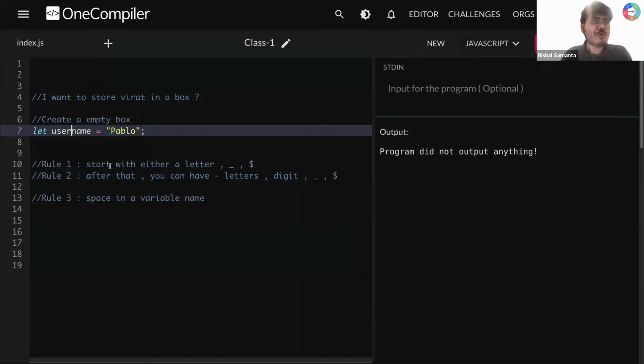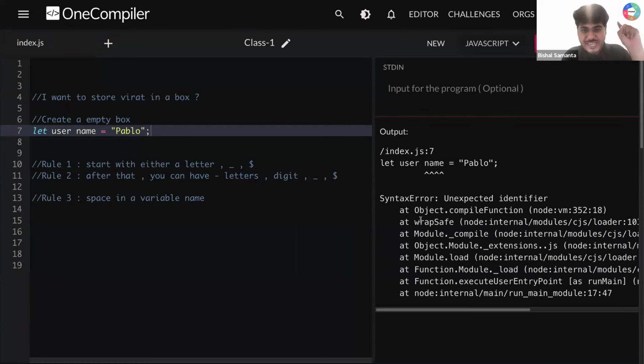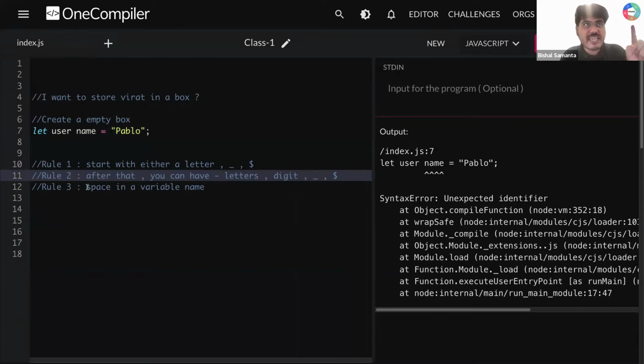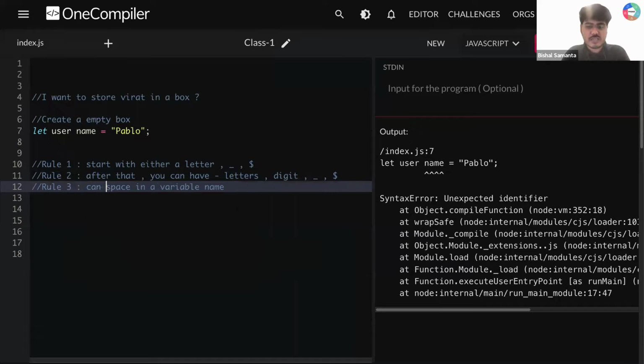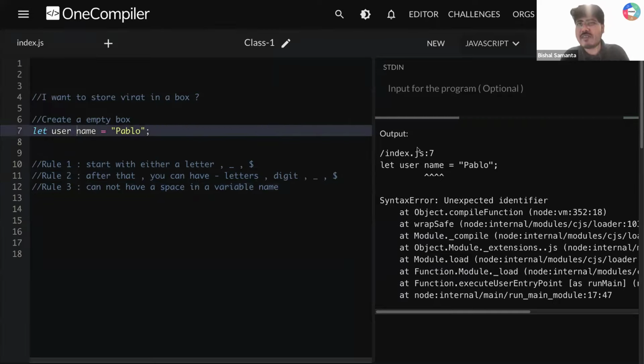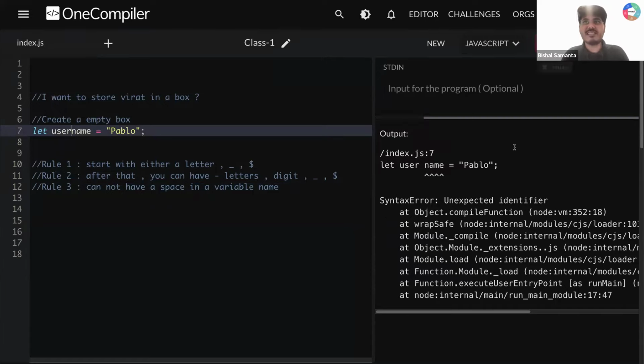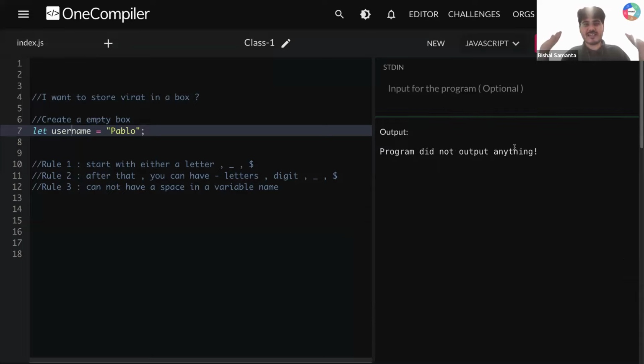But let's say I want to make it look good. I'm writing here user space name is equal to Pablo. What will happen, guys? So now if I run this, can you see again we are getting an error, because our rule 3 says that in my variable name I cannot have a space in between. So because in this variable I have a space, I cannot create a variable name like that. So what I can do, I can remove this space. Now if I run this, you can see there is no error again.